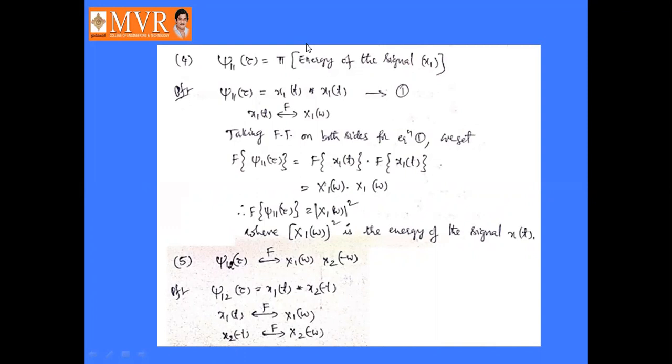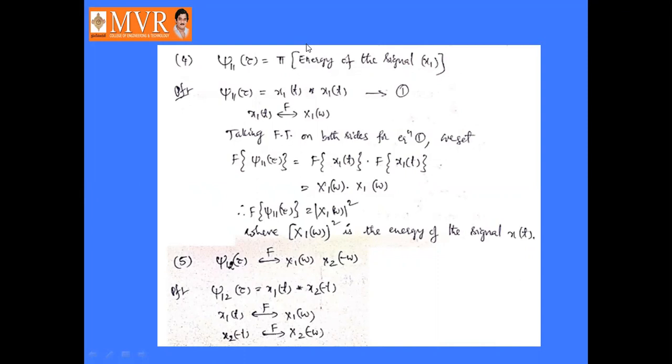So the Fourier transform of x1 of t is X1 of omega. Taking the Fourier transform on both sides of equation number 1, we get the Fourier transform of J11 of tau is equal to the Fourier transform of x1 of t times the Fourier transform of x1 of t, that is X1 of omega multiplied by X1 of omega. So convolution in the time domain becomes simple multiplication in the frequency domain, that is the Fourier transform of J11 of tau is equal to mod of X1 of omega whole squared, where mod X1 of omega squared is the energy of the signal x of t. So hence proved.